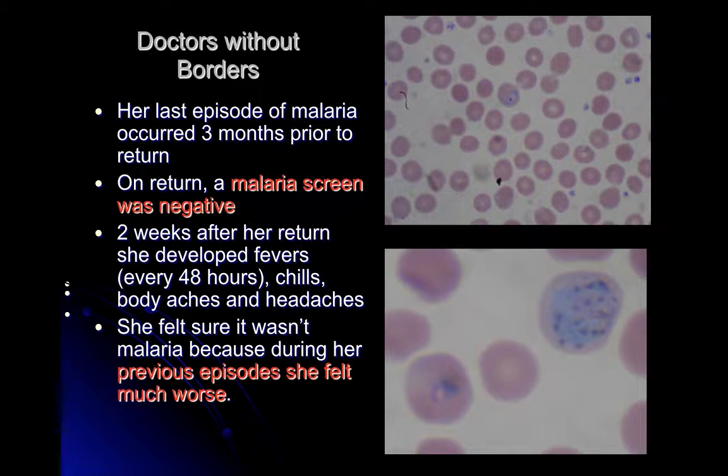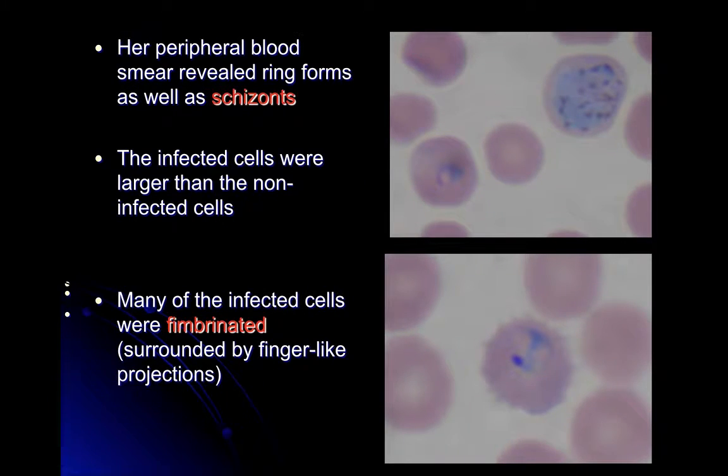with not just the ring forms, but also some schizonts. Now, the schizonts are typically not seen in Plasmodium falciparum because those are adherent to the endothelial tissue in the small capillaries. So to see circulating schizonts usually is a sign we're dealing with some non-falciparum malaria. In fact, some of her cells that are infected are enlarged, and there are some finger-like projections that you can see that suggest that this, in fact, was a Plasmodium ovale case.